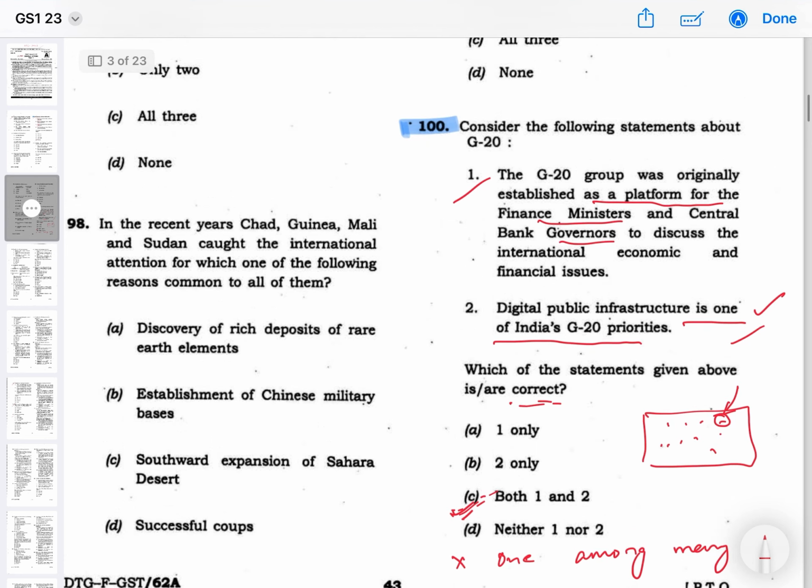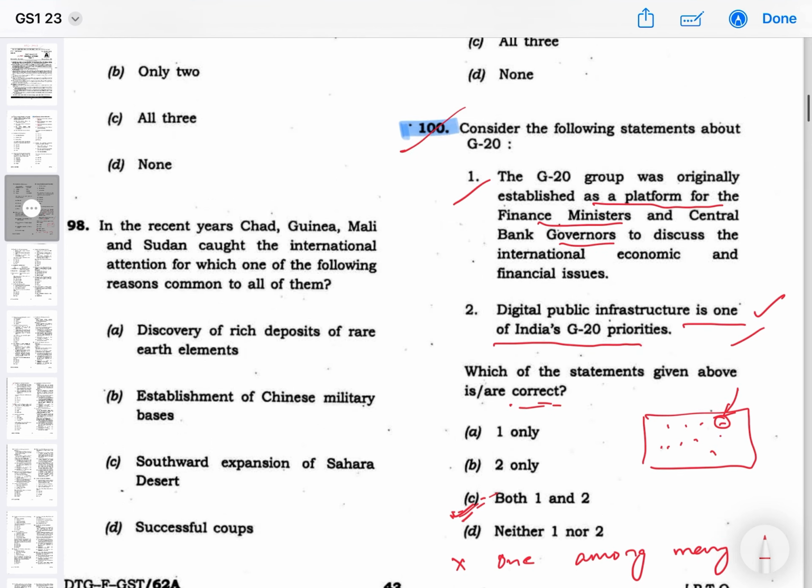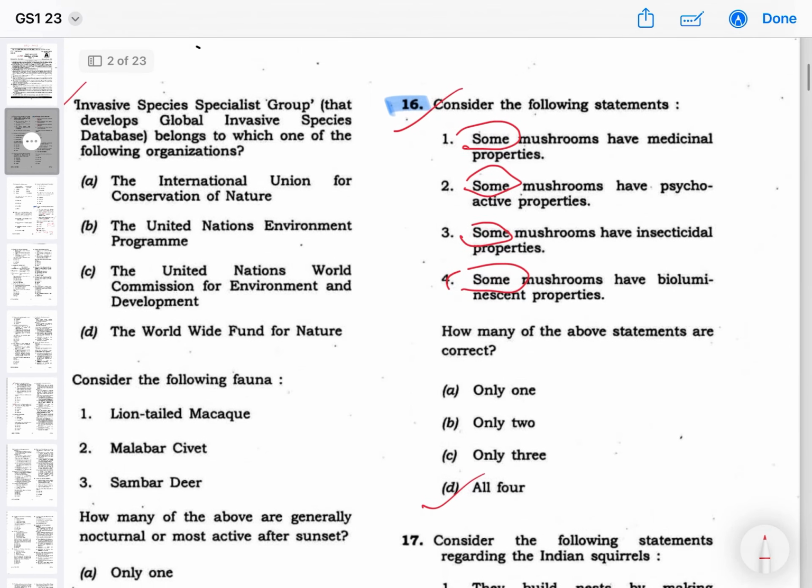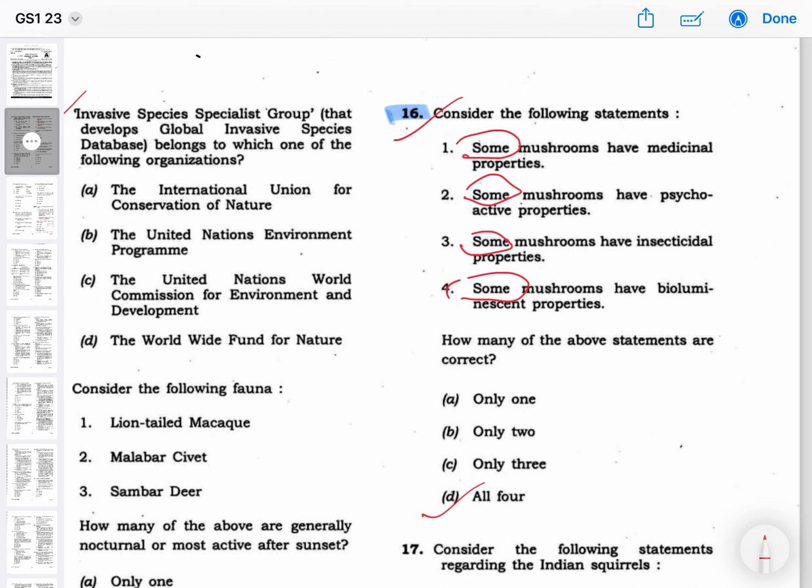So I'm just revising the other question. Question number 100 is over, and question number 16, as I discussed, the statements are like this: some mushrooms have medicinal properties, some X have Y, like this. So these are probably most of the time correct, and you can see previous year questions also. These type of statements are mostly correct, and I will say these type of statements are almost 100% correct. So you can easily eliminate options or statements, and here the answer is D.